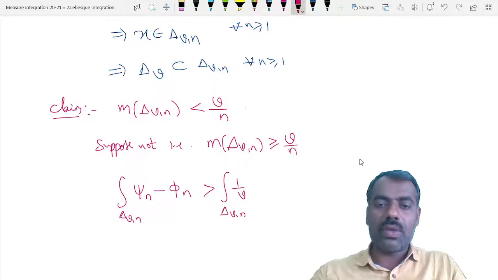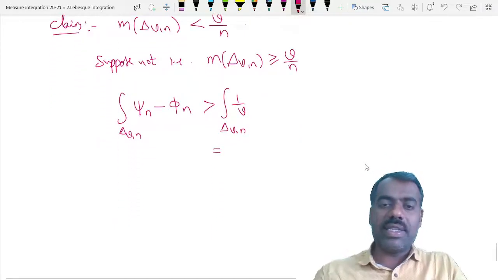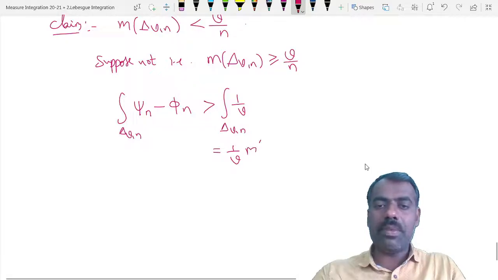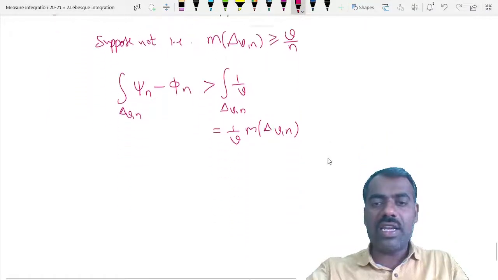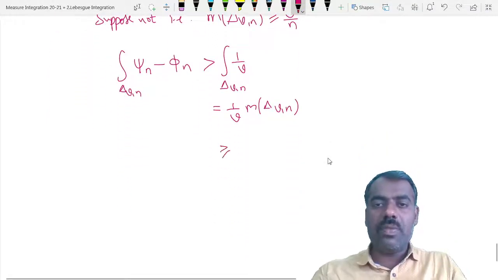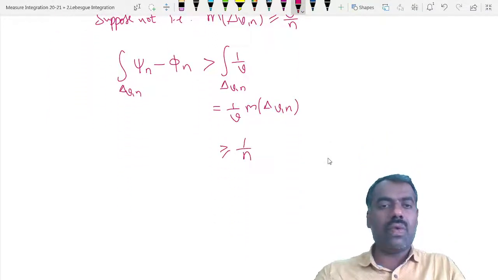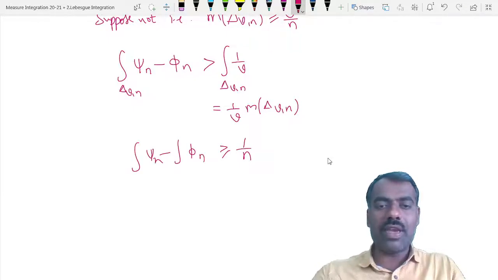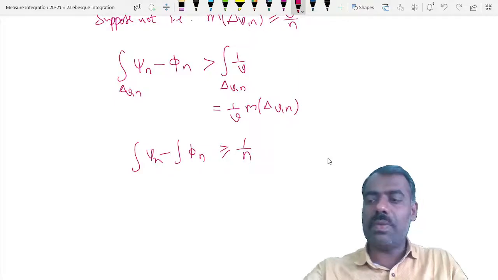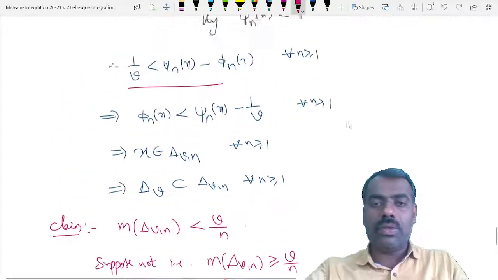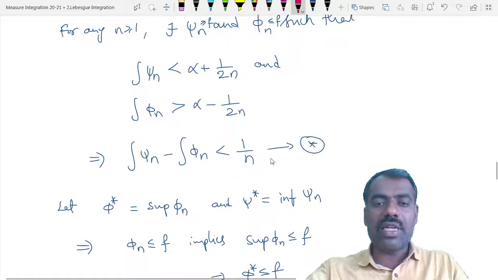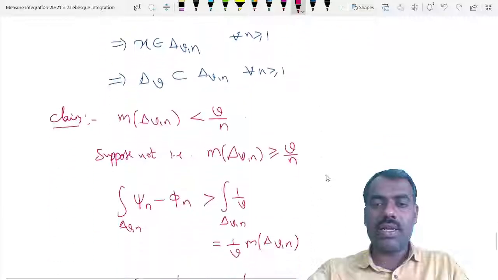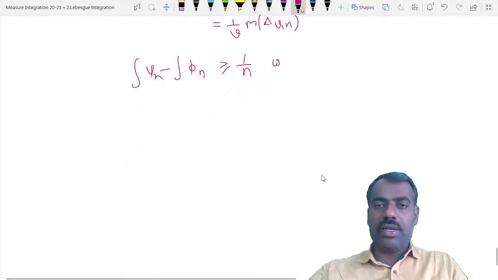But this is the same as, because it is constant, 1 by v times the measure of Delta_v,n. So if the measure of Delta_v,n is greater than or equal to v by n, what you get here is greater than 1 by n. So the integration of psi_n minus the integration of phi_n is greater than 1 by n. But if you remember our star here, that value is always 1 by n, which is a contradiction.